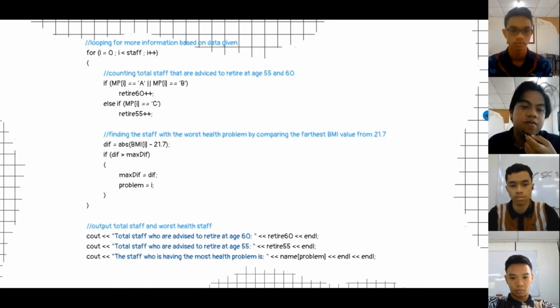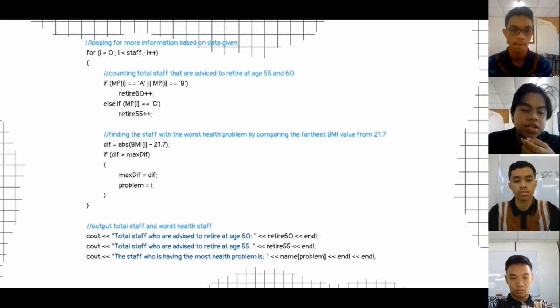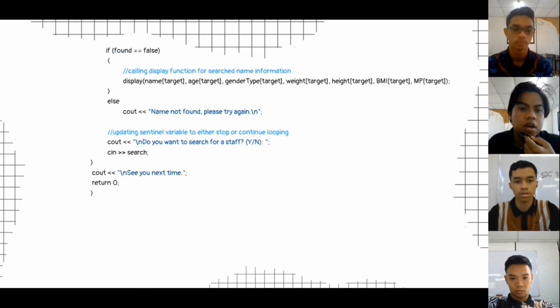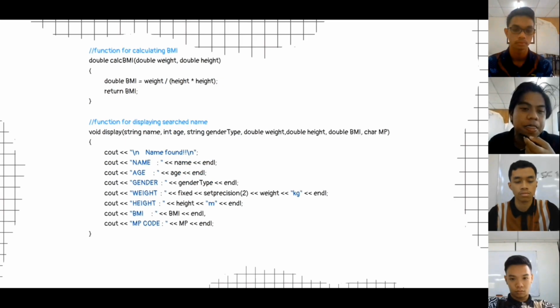Over here, we have the abs function where we use the hashtag include cmath. What this does is when we put BMI minus 21.7, the value will return as a positive value. So we could find the furthest range from the normal BMI to find the person with the most health problem. Moving along, over here, this is where we call our function, and everything is still the same.